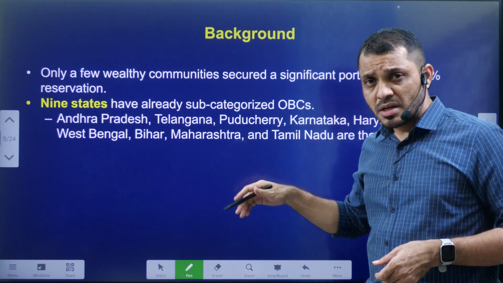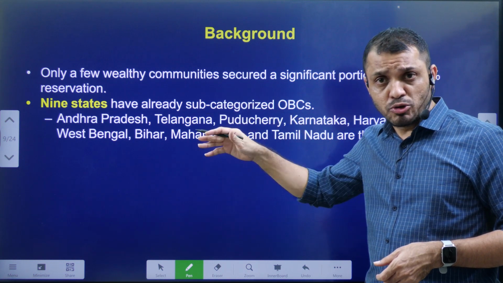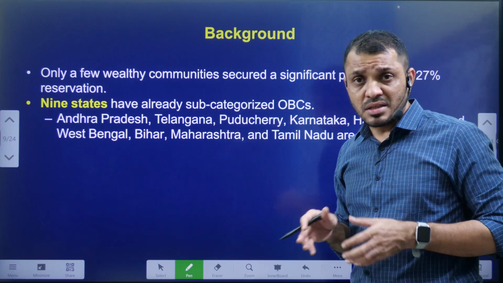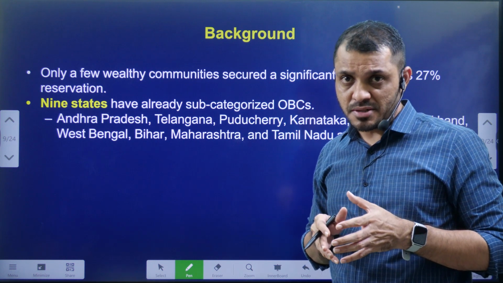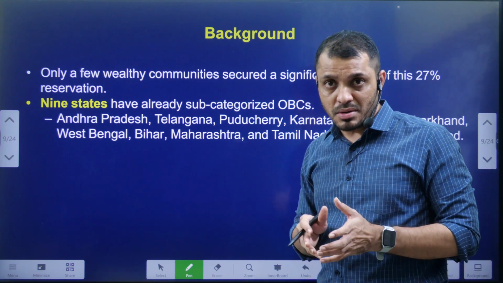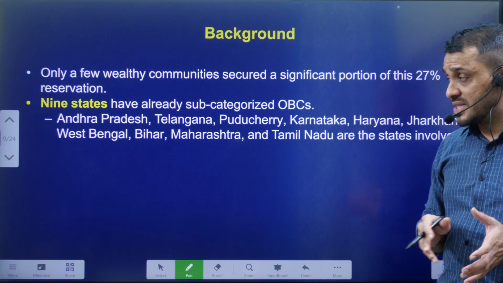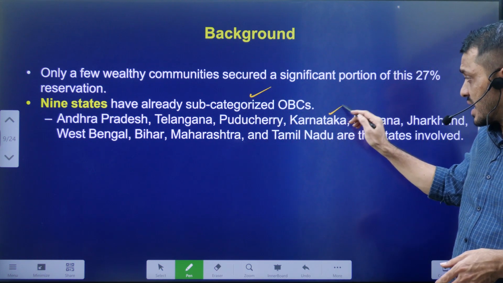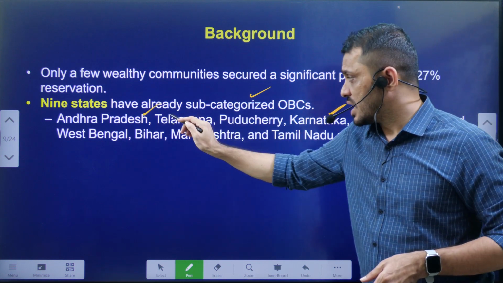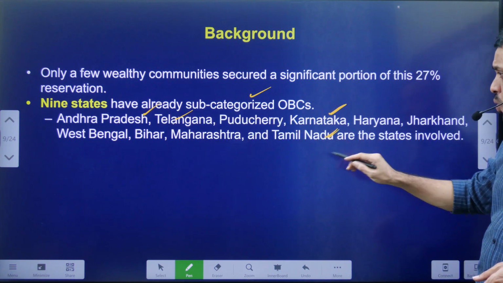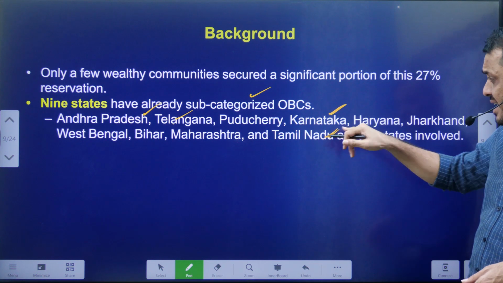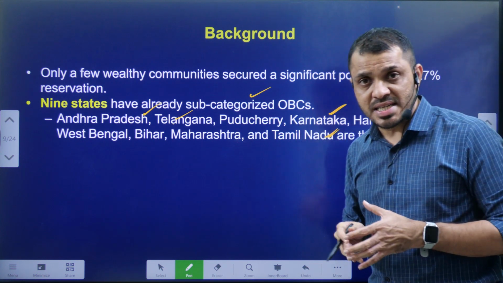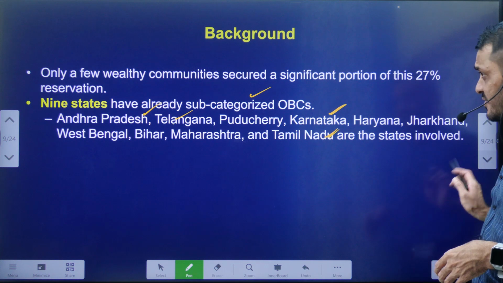As the background information I already told you, some of the BCs are not enjoying the OBC reservations. And this categorization is already present at some state levels. Around 9 states have categorized: Karnataka, Andhra Pradesh, Telangana, Tamil Nadu. So in South India, except Kerala, the majority of states subcategorized the BC reservation.